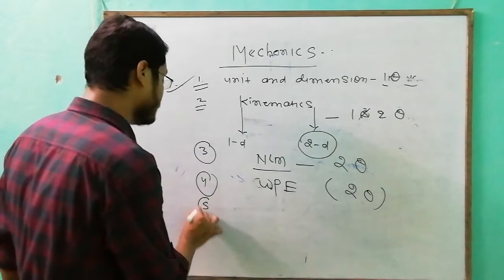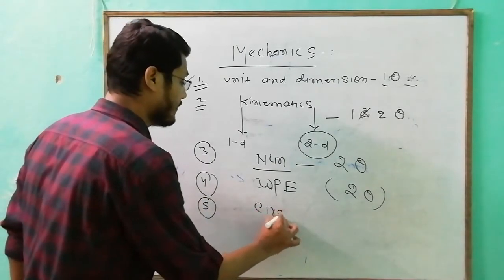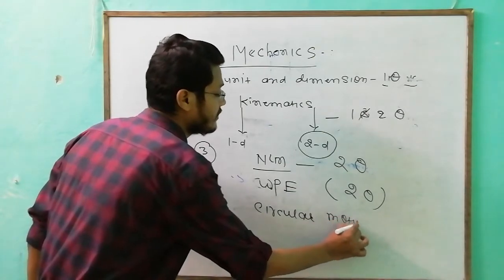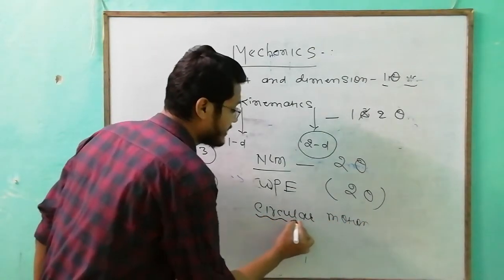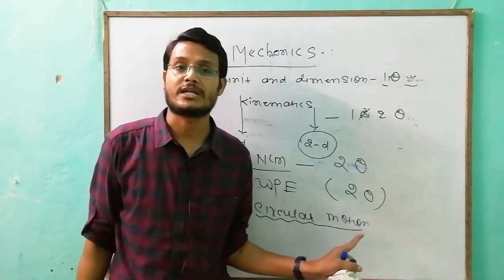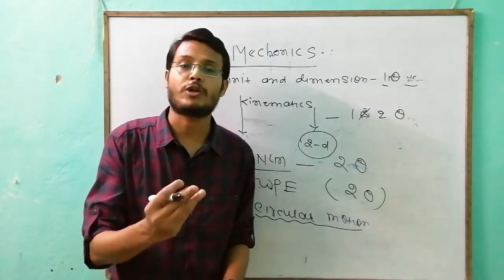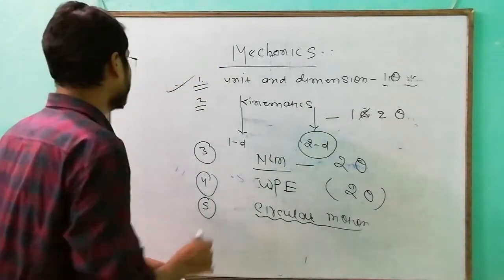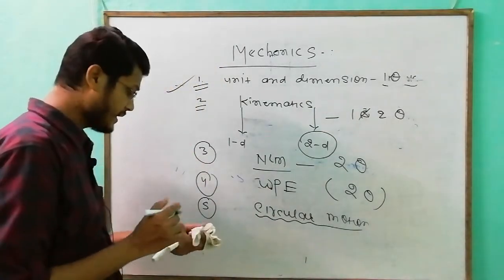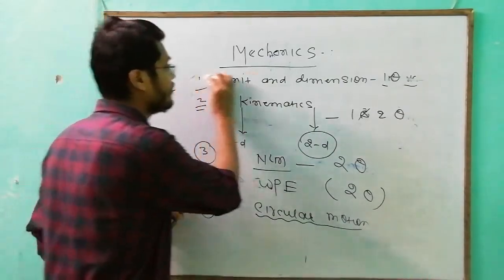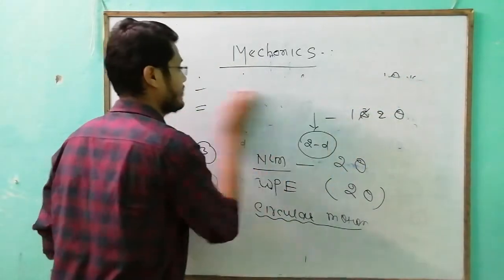Fifth part is circular motion. This is also a very conceptual topic, but circular motion and rotation combined, we can get almost 2 to 3 questions. Okay, so the next topic, the sixth topic, is center of mass.